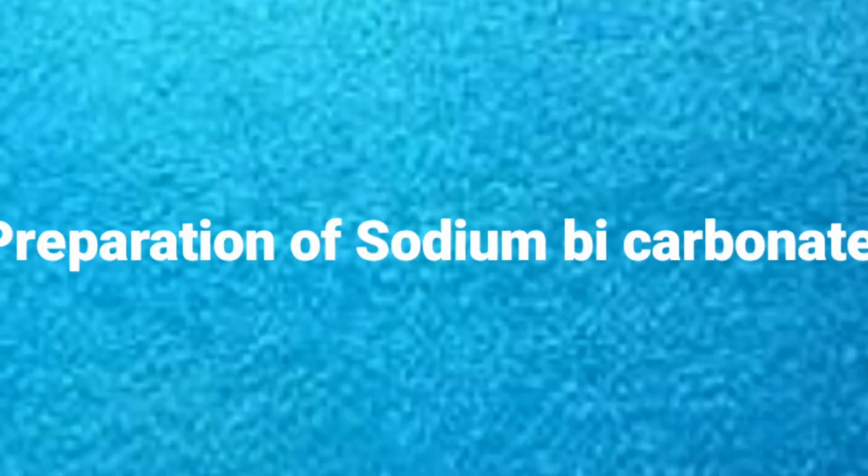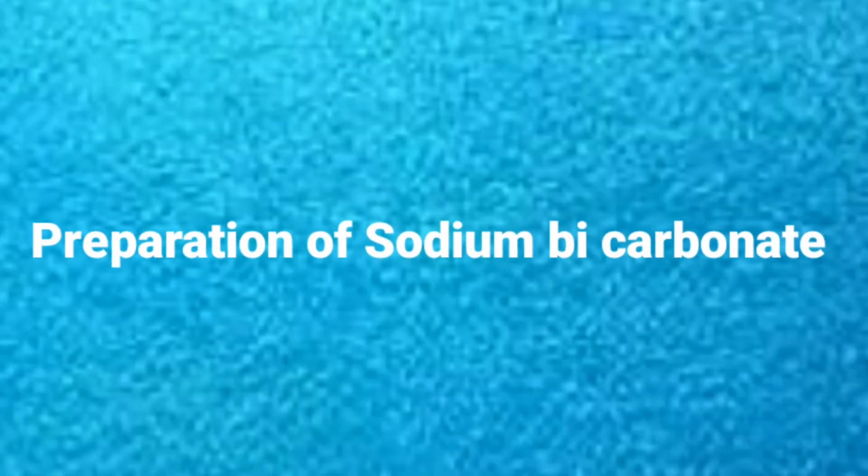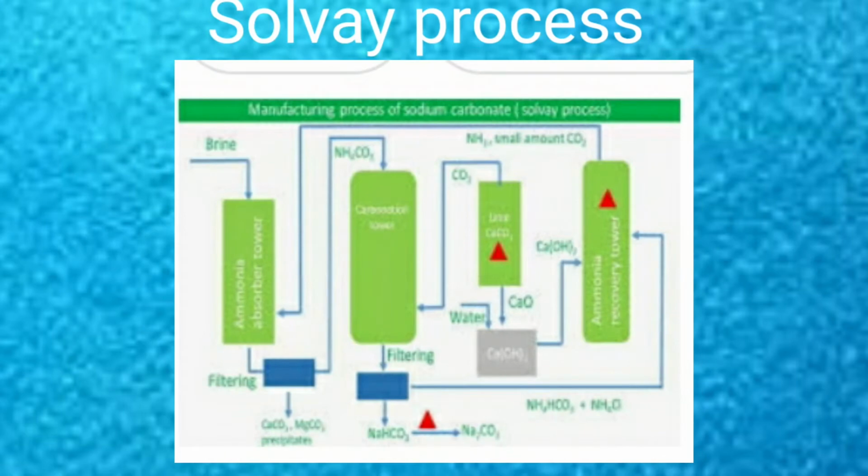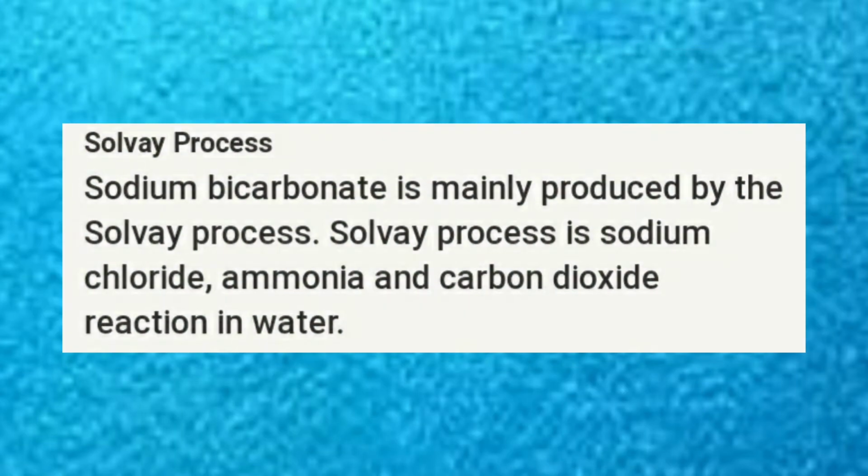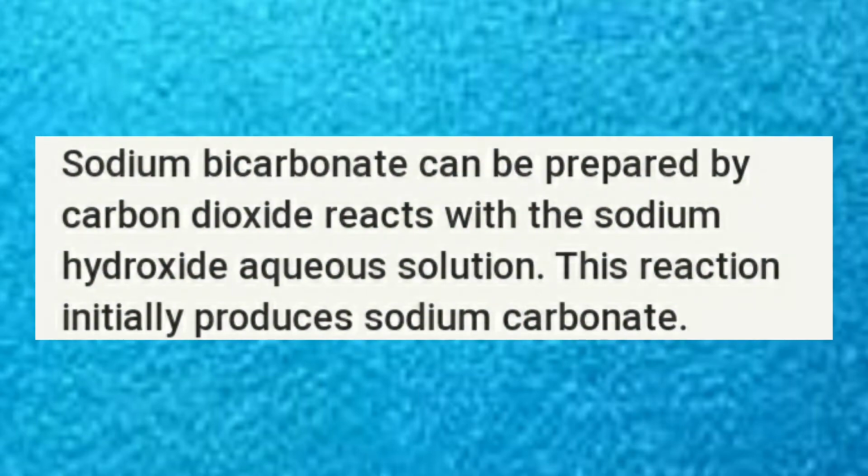Now we shall see how sodium bicarbonate is prepared, children. Sodium bicarbonate is mainly produced by the Solvay process. The Solvay process is the reaction of sodium chloride, ammonia and carbon dioxide in water. Okay, children. Sodium bicarbonate can be prepared by reacting carbon dioxide with sodium hydroxide aqueous solution. This reaction initially produces sodium carbonate.